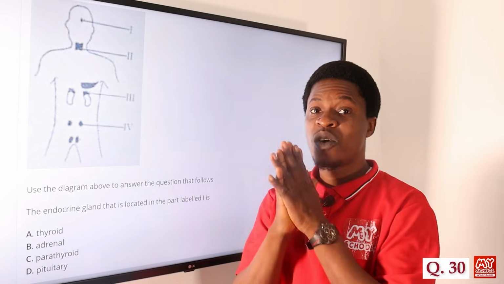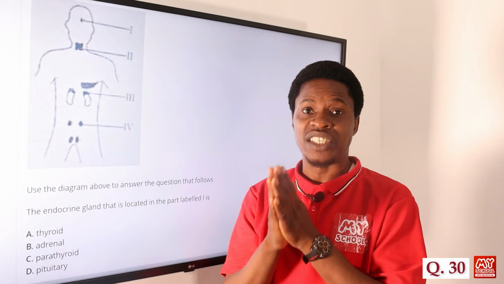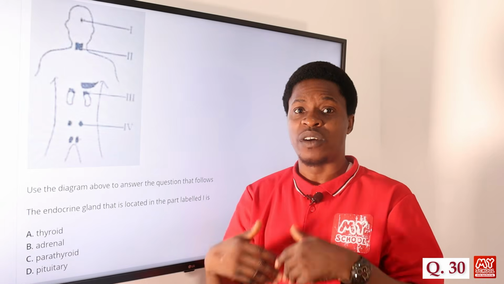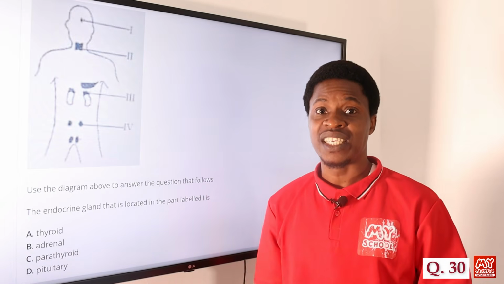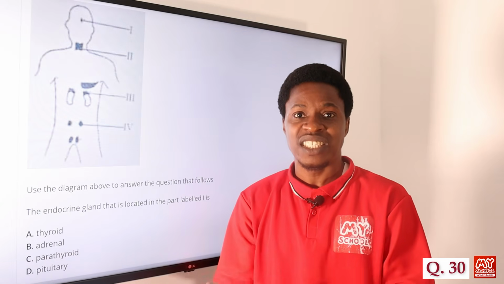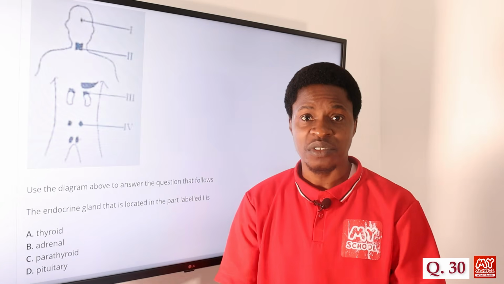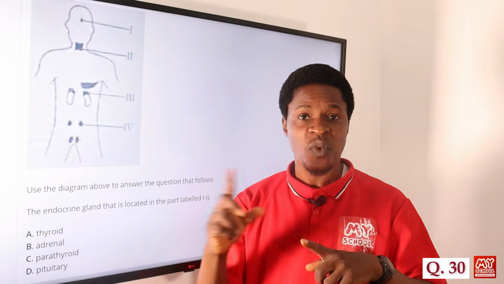So the first thing is, what are endocrine glands? An endocrine gland is a gland, or a group of cells, or specialized organs that produce and then secrete hormones directly into the bloodstream where they are needed.